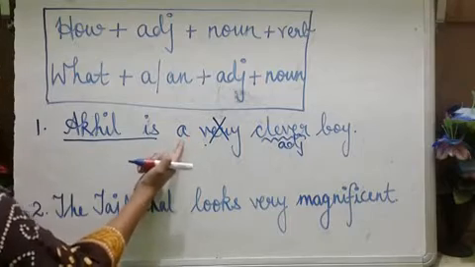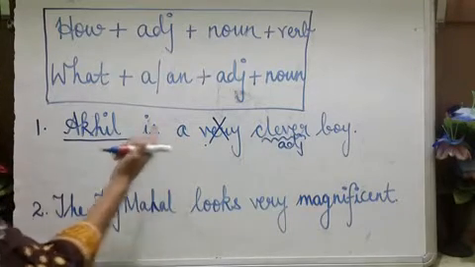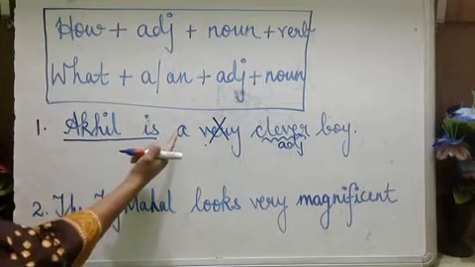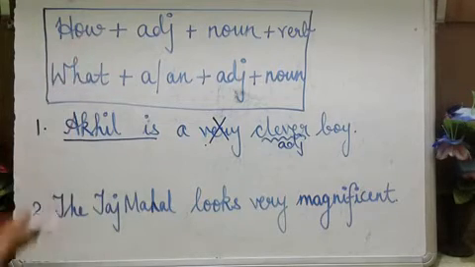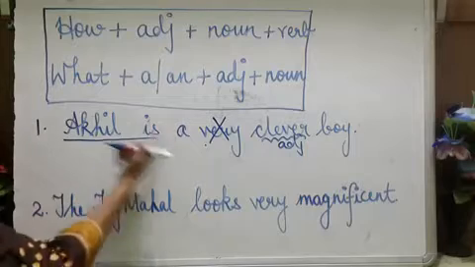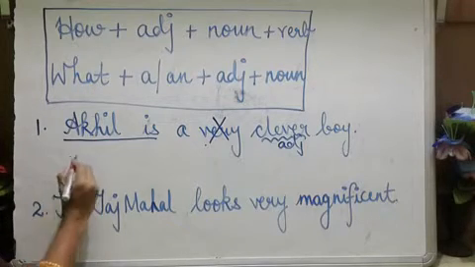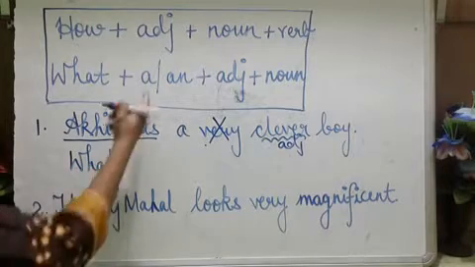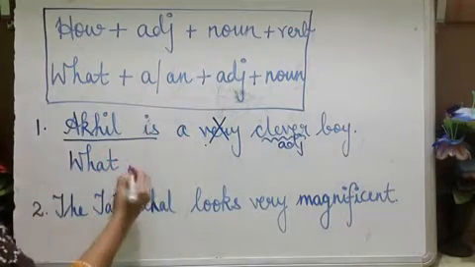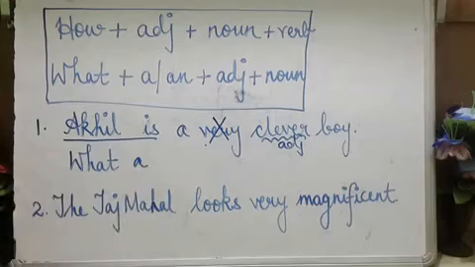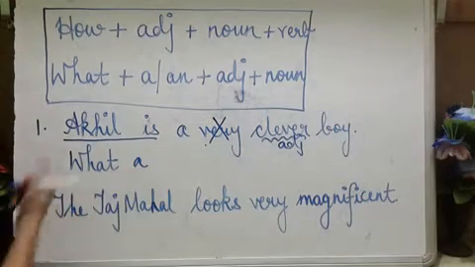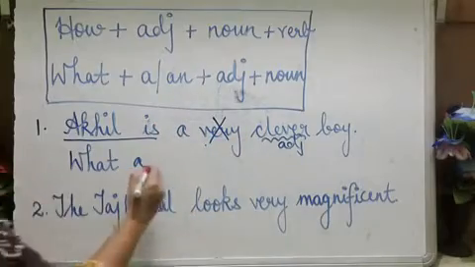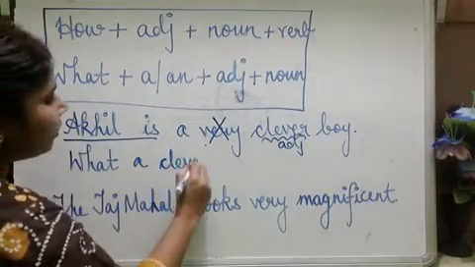Now, is there any article in the sentence? Yes, a is there, is it not? So before that article, which word, how or what, do you have to add here? What. So you will start the sentence using what, then a or an. Here a is there: what a. Then the adjective, clever: what a clever.